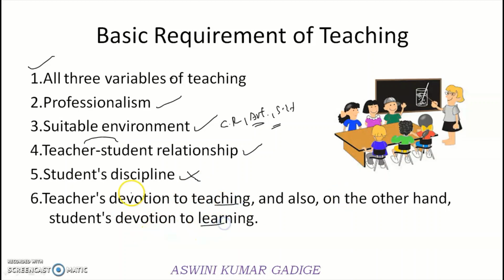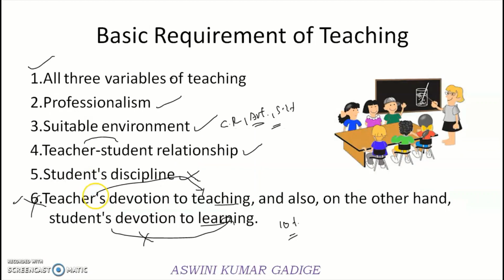And coming to the teacher's devotion to teaching, and on the other hand the student's devotion to learning, the teacher must be devoted to teaching and the student must be devoted to learning, right? Of course nowadays this concept is not completely happening, because teachers are not completely devoting themselves to the students, as they are not getting proper salaries, and the students are not devoting themselves to learning due to different distractions. Only 10% of the students are focusing on learning. Of course, whatever I told about this sixth point is my own view, so don't remember this one for exam purposes.